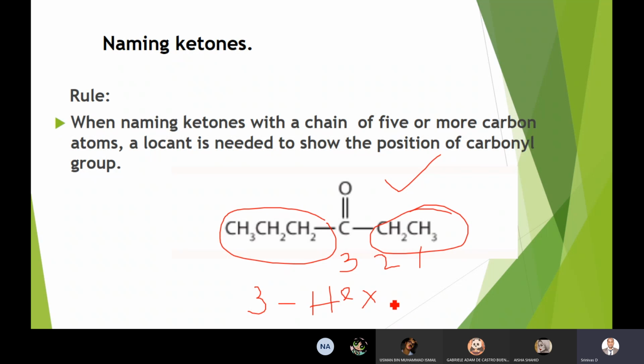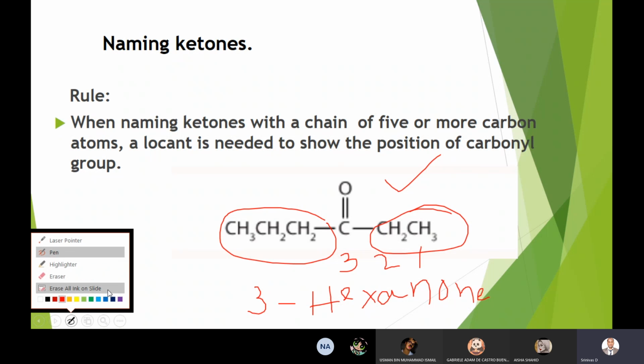Generally, if there is no carbonyl group, it is hexane, but the E is replaced by ONE, so 3-hexanone is the name. This is how we name ketones.